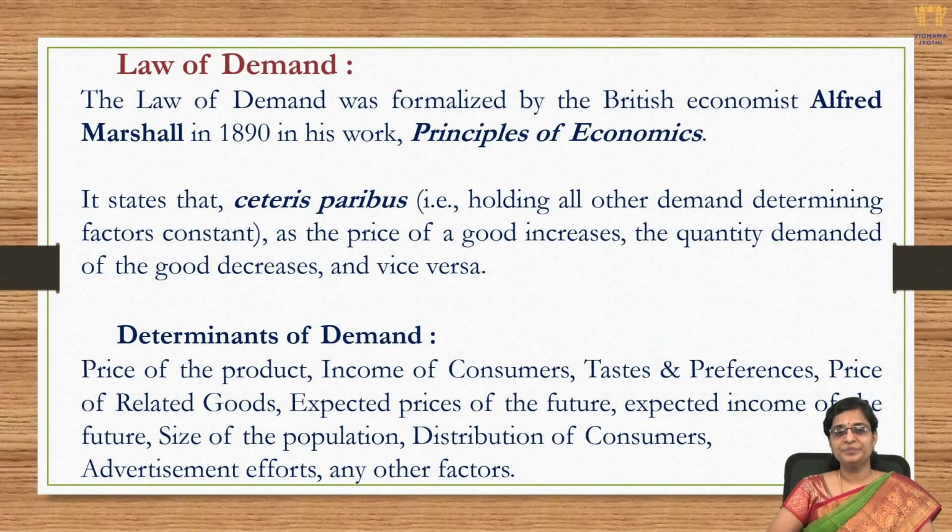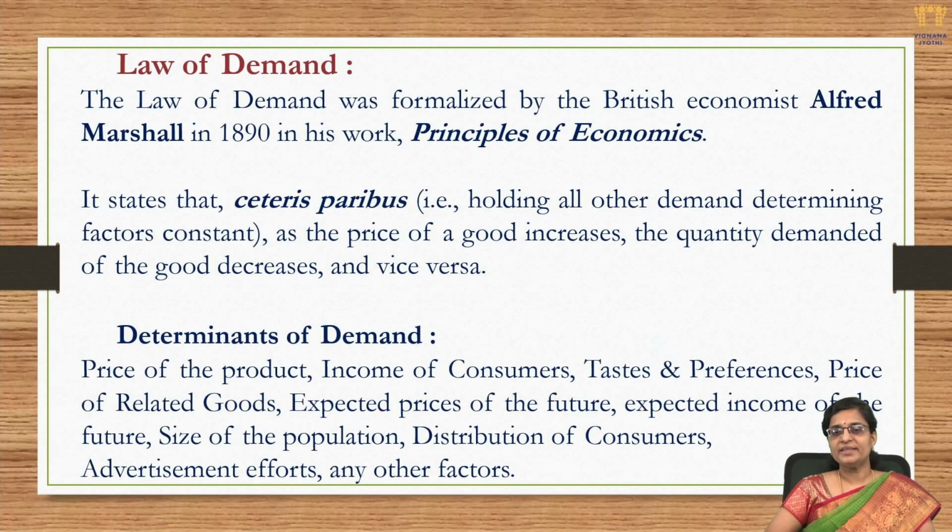It states that ceteris paribus, which is a Latin phrase, simply means holding all others the same. In this context, ceteris paribus means holding all other demand determining factors constant.